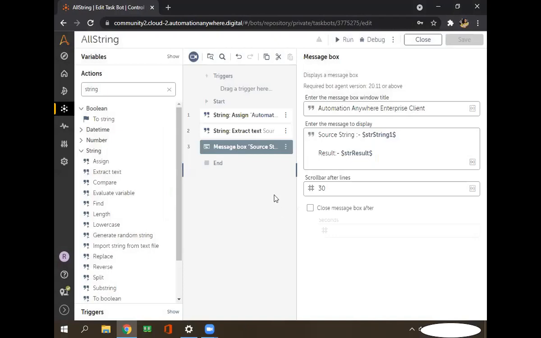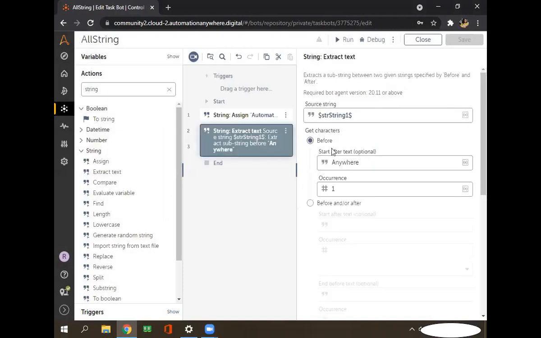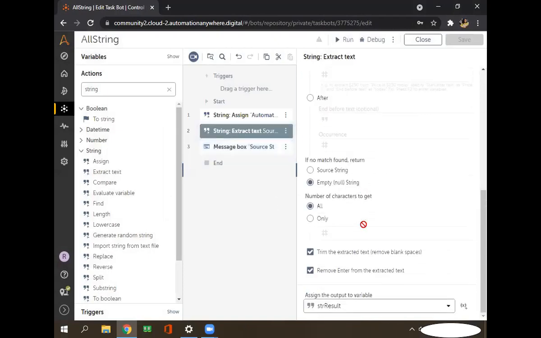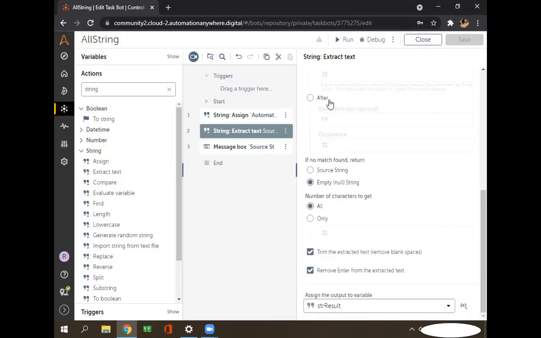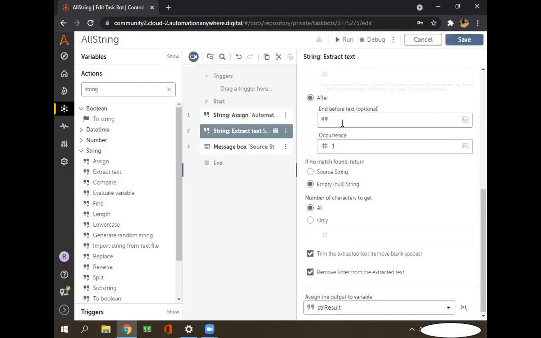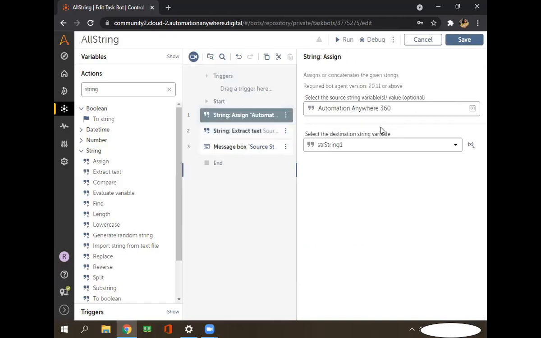Let's close this one and check the other features also available in this command. We used the before option earlier. Now let's see the other options. This is the after option. Let's see what result it will give. If it is written after anywhere, it will also give 360?